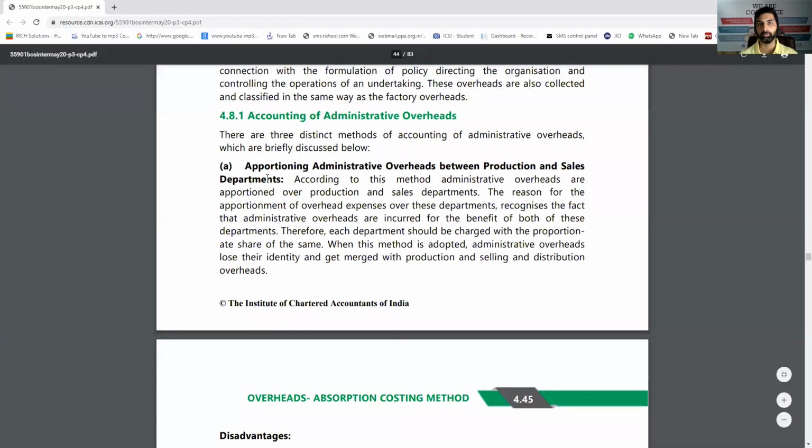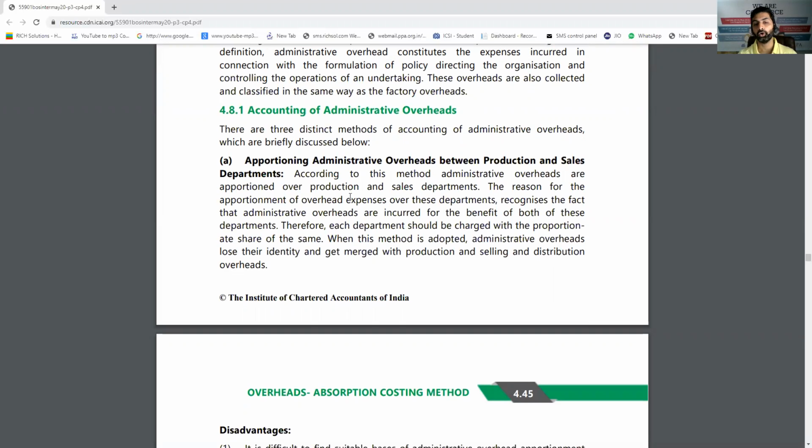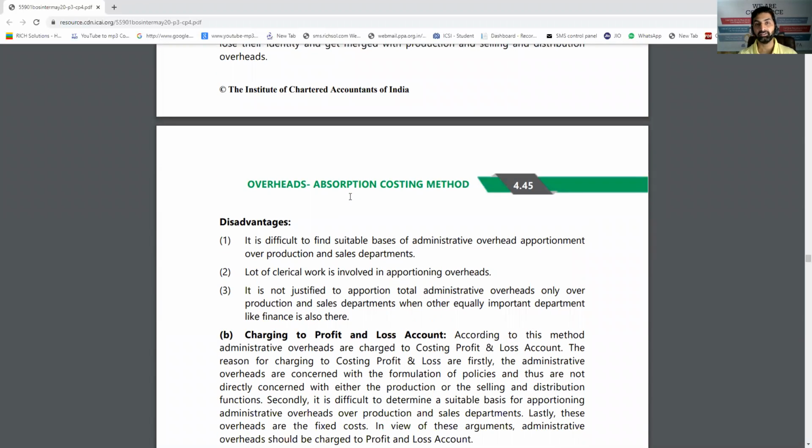By using a common base, you have to distribute it among all the departments. We have no option. There is no logical base even to distribute, but use the common base and distribute it to all the departments. The main disadvantage is that we don't have any common base to distribute the admin overhead. For example, when a clerk or an accountant is working, how do we distribute his work among all the departments?